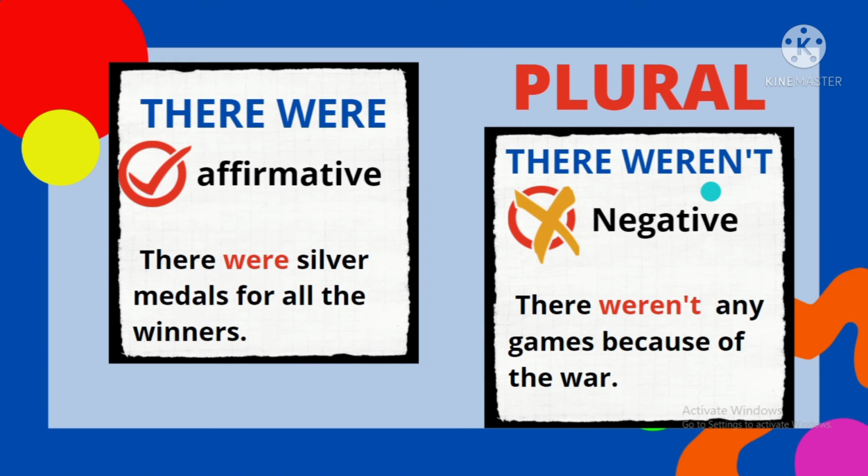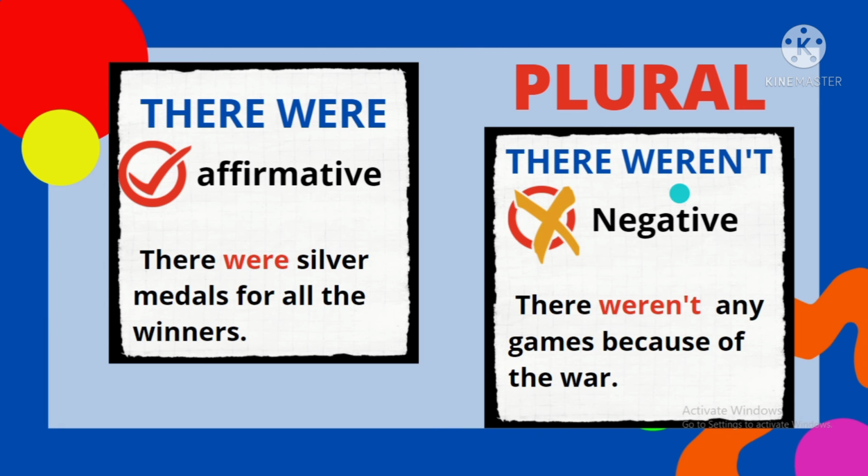There were, there weren't. There were means affirmative, which means positive. There were silver medals for all the winners. Why did they use were here? Because silver medals, more than one medal, so they use were. Affirmative means positive, which means for the winners, they give silver medals. Something that is happening in the past we call affirmative. Negative means something that they didn't give, something that didn't happen in the past.